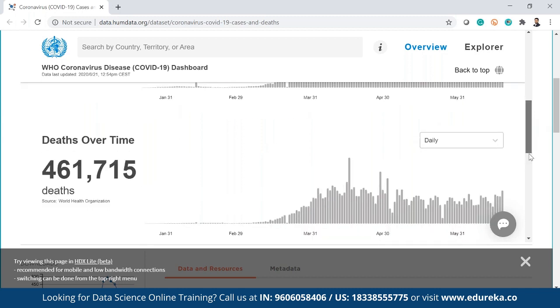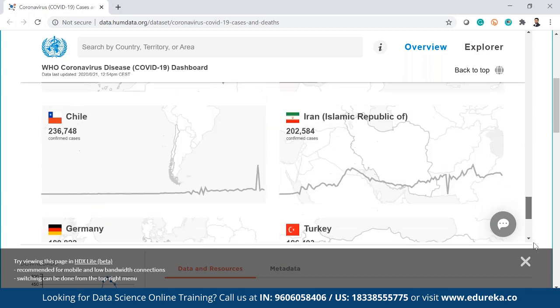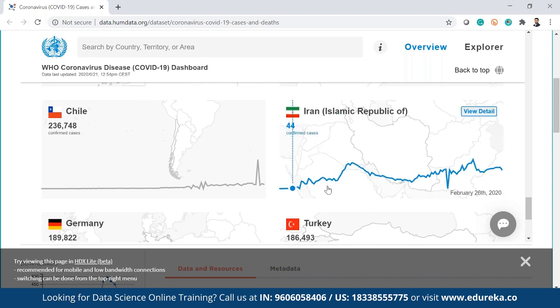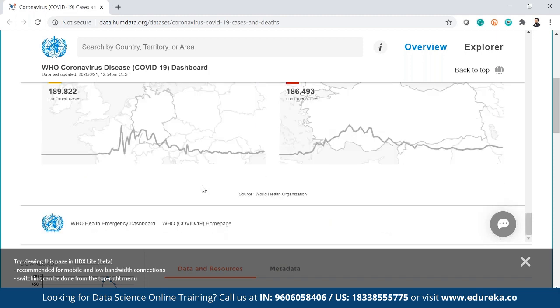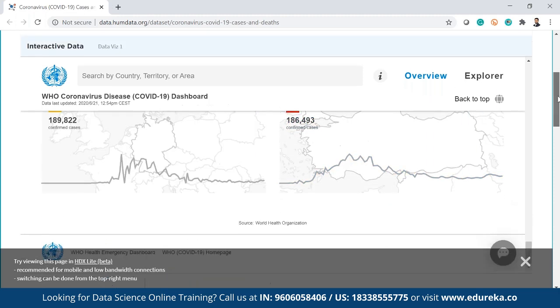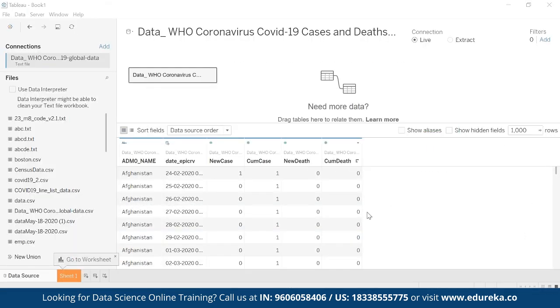So a lot of things they have created. You can see here how visuals are helping me understand how the trend is over a period of time. We'll try to create some of the visuals and see how the trend is going in India and in different countries. We'll see that.